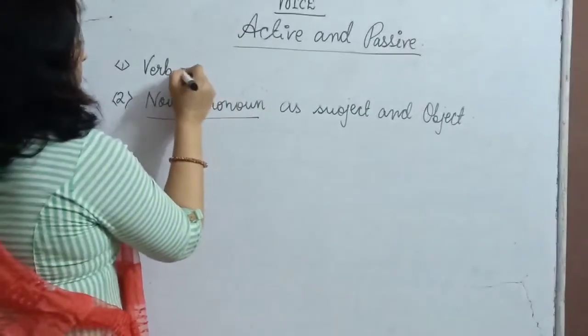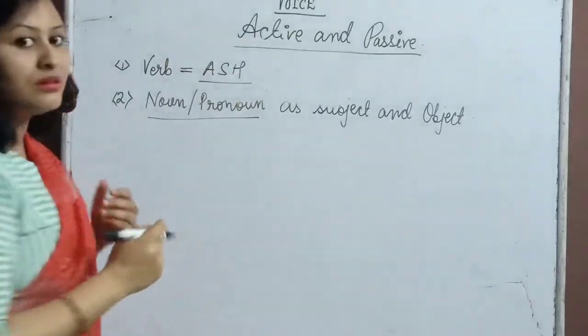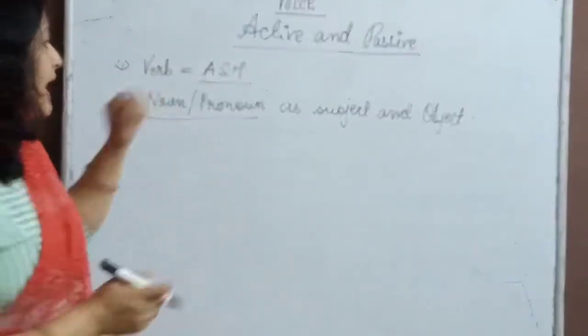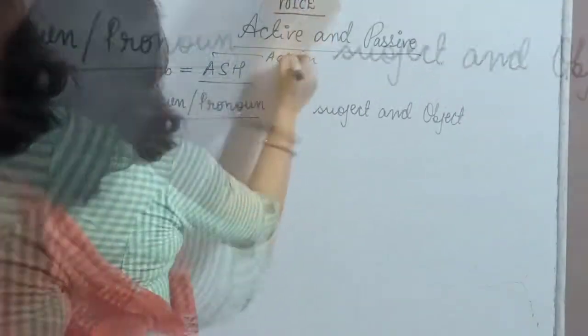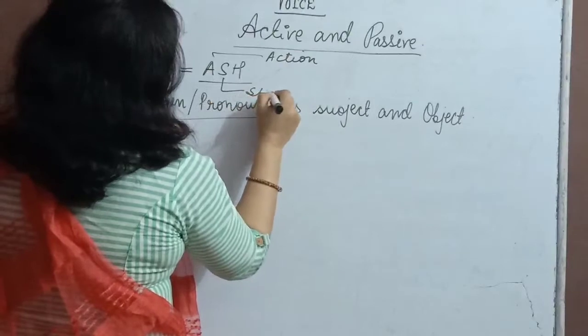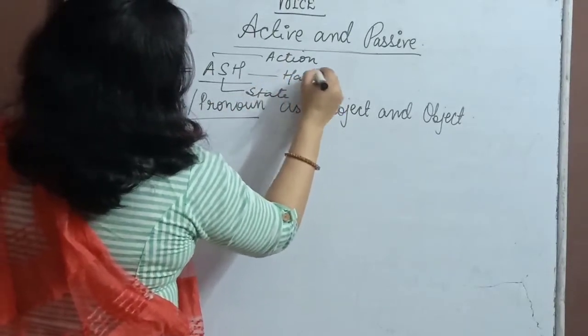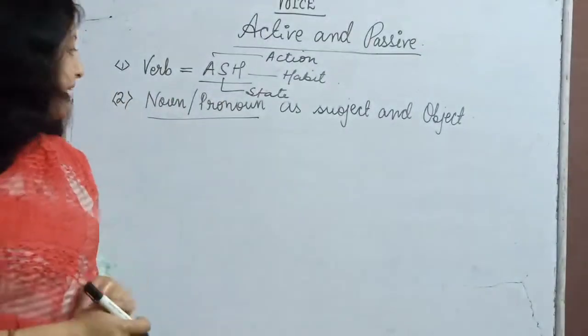So verb in short is ASH. What is this ASH? ASH means action, state or habit. This is called verb. Okay.